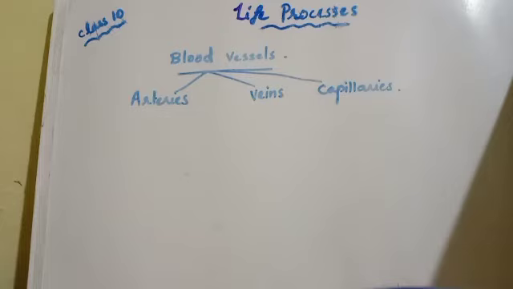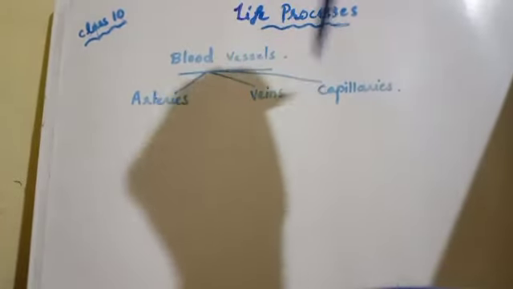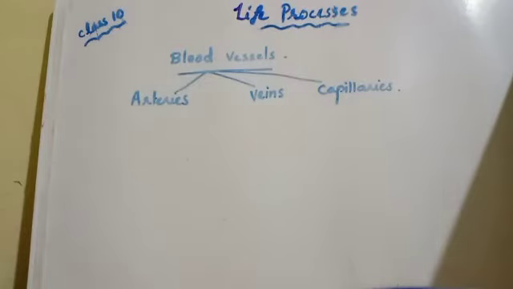And then these arteries and veins, they do not have any open ends. Actually, arteries take blood away from the heart and it reaches the tissues, and when it reaches the tissues, they split into a number of small branches known as arterioles, and again they divide and form small thin walled vessels known as capillaries. So capillaries are blood vessels whose walls are only a single cell thick. That kind of very thin blood vessel is known as a capillary.